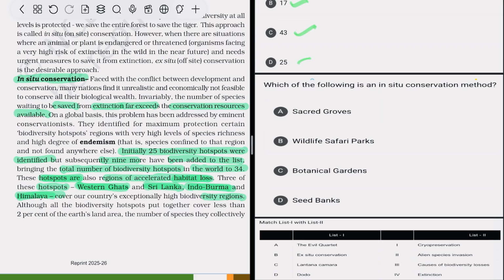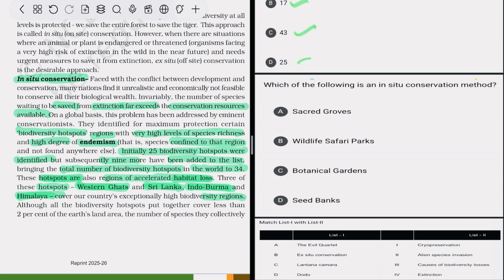So, on a global basis, this problem has been addressed by various eminent conservationists. They identified for maximum protection certain biodiversity hotspot regions with a very high level of species richness. Those hotspots have a high level of species richness, and these are found only in that area, not anywhere else. That's why it is called endemism. What do you mean by endemism, which is in a high degree? Endemism means confined to that region only, not found anywhere else.